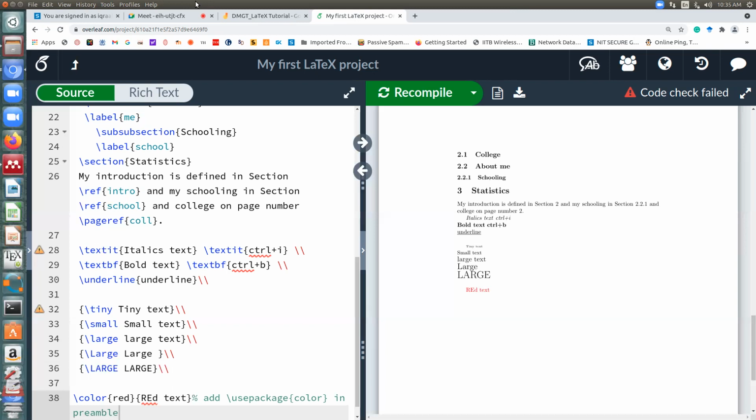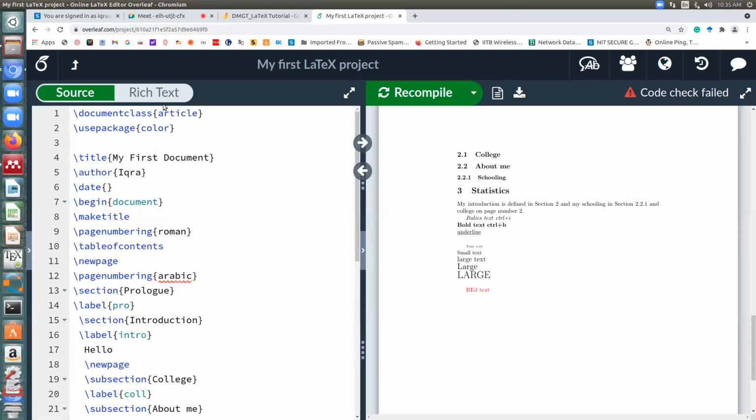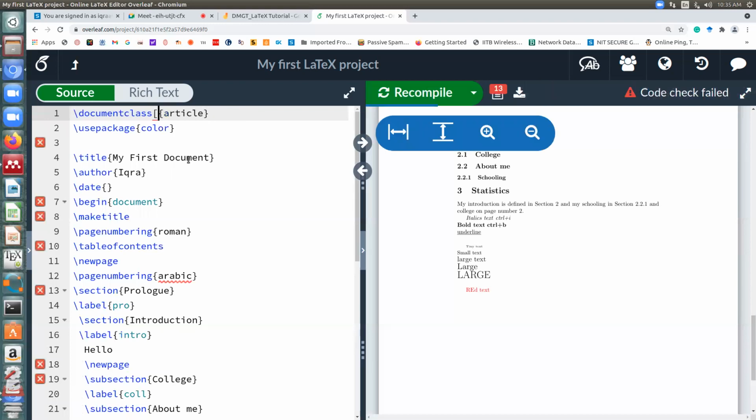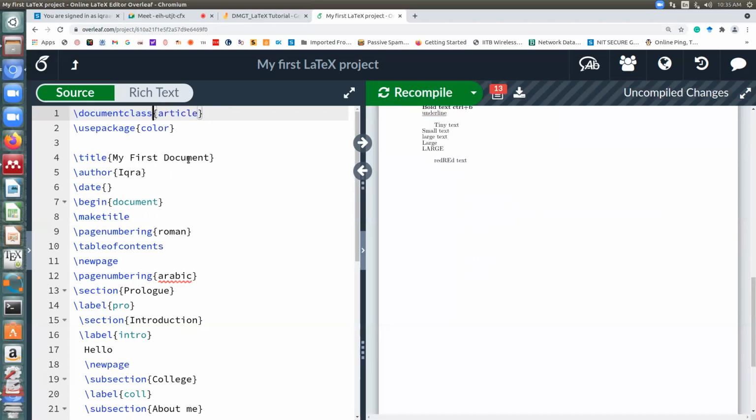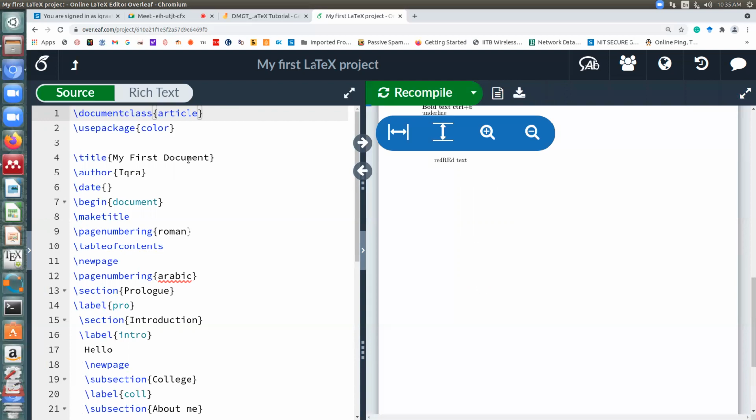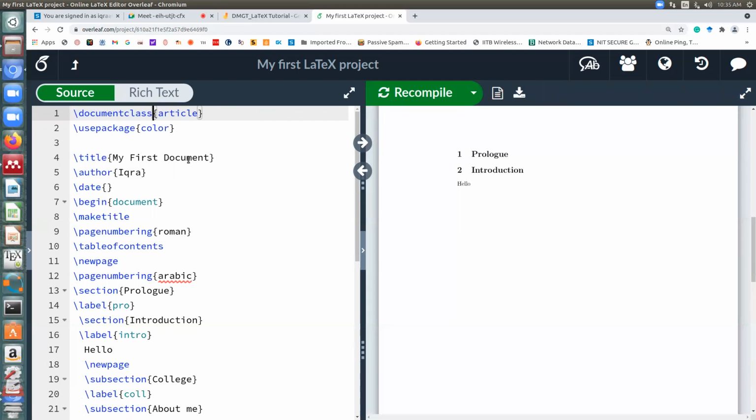But if you want to enforce a size for the entire document, then in the document class, at the top, you can mention, suppose, A4 paper, or you want to use 12 font, so you can enforce it at the top. But typically it's recommended, since LaTeX was developed to find the best suitable font size, that you leave it to LaTeX to find the best size for you. Otherwise, within square brackets you can specify all those requirements.